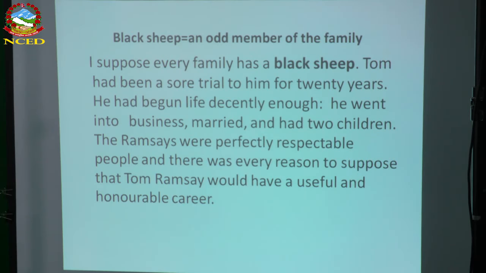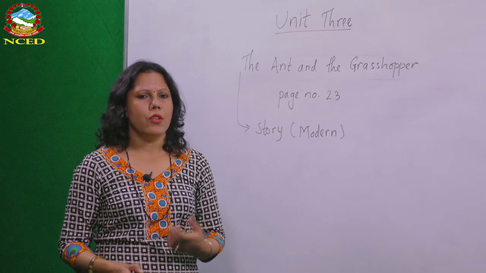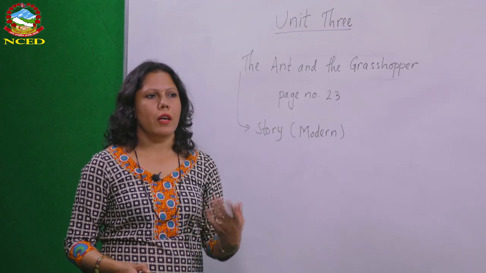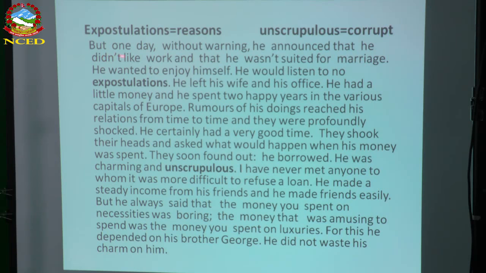Let's see another. This is the longest paragraph of this text. 2 meanings or 2 synonyms are given on the top. We will come across these new words. So let's read it. But one day, what happens? Tom also had a very good beginning of his career. Judge had also a very positive beginning. So they were supposed to have a very successful or honorable life. But what happens? But one day, without warning, he announced.